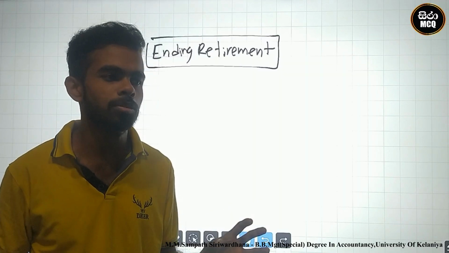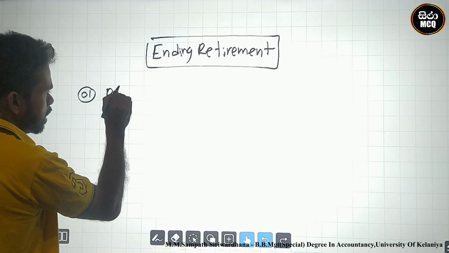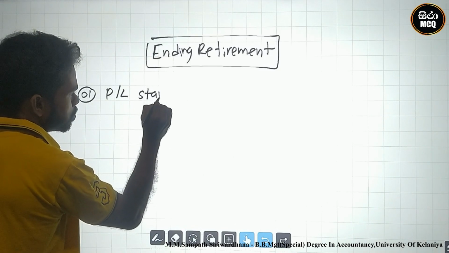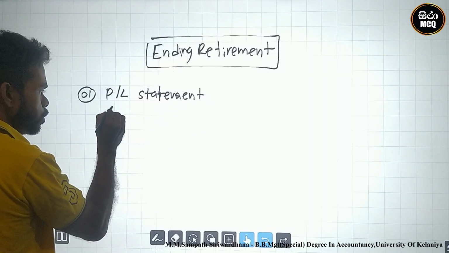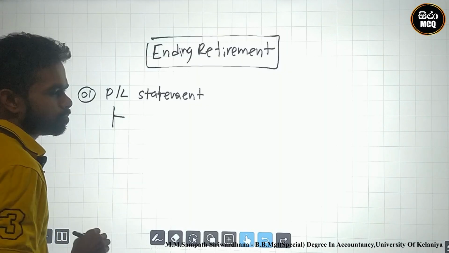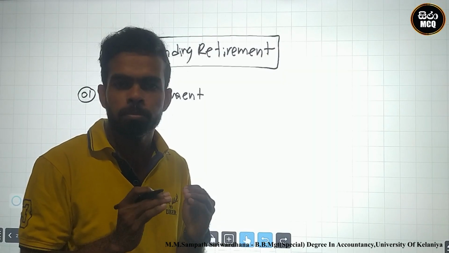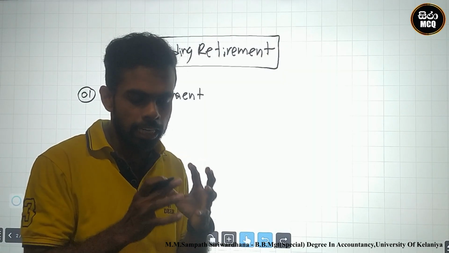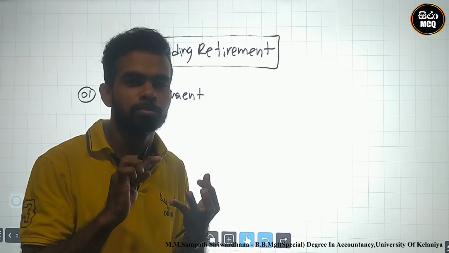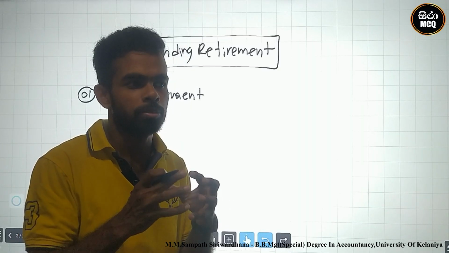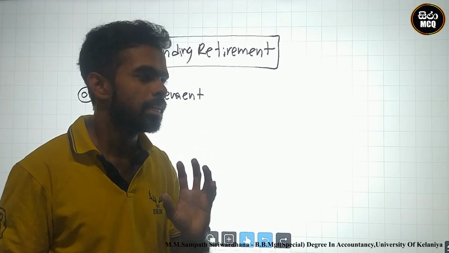You must firstly calculate the profits. You must prepare the profit or loss statement. After that, at the closing retirement, the retiring partner can be eligible to get partner salary, profit or loss share, and interest on capital.